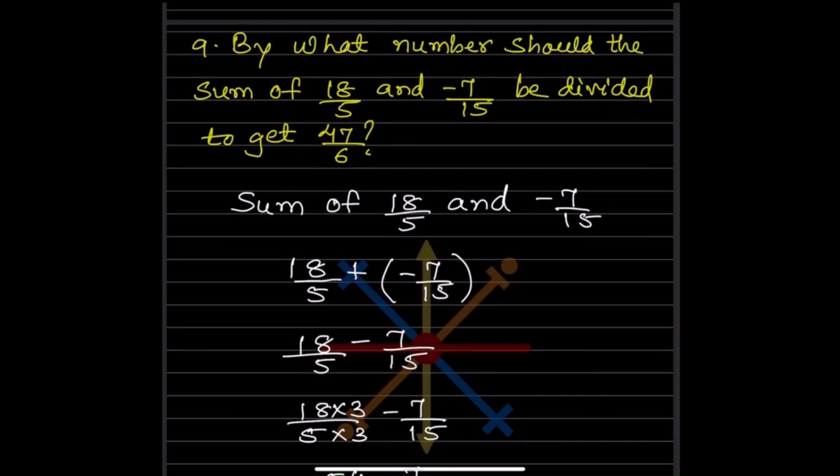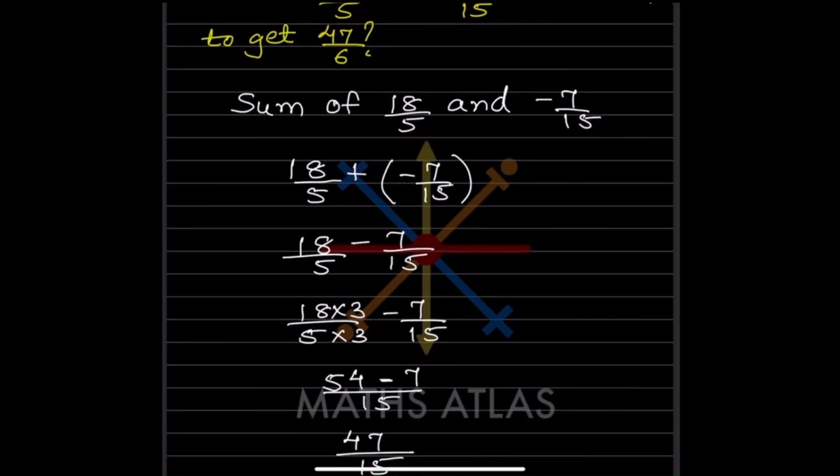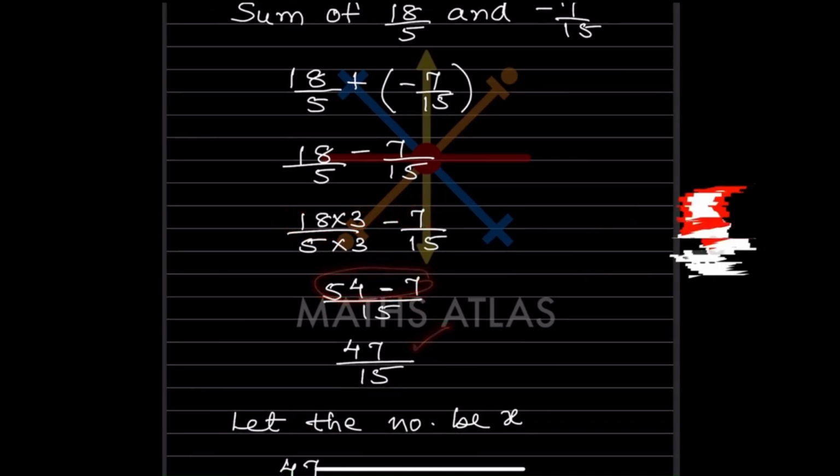Next one: by what number should the sum of 18 by 5 and minus 7 by 15 be divided to get 1? So now let us find the sum first. You are going to add it. Plus minus is going to be minus. Now you can see the denominators are different, so you are going to multiply this by 3. So that is going to be 54 minus 7 by 15. So this is going to be 47 by 15.